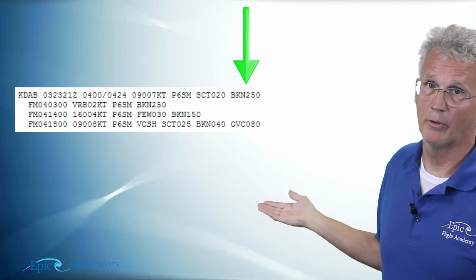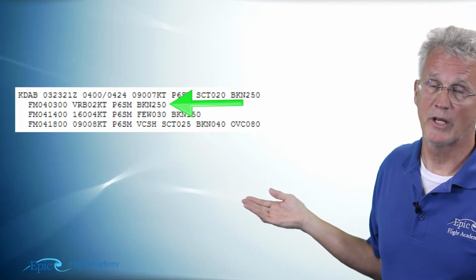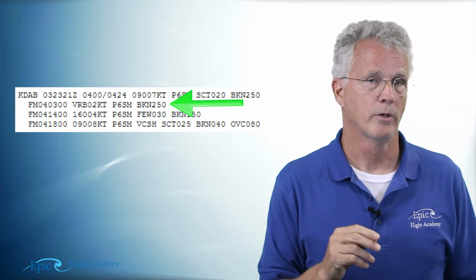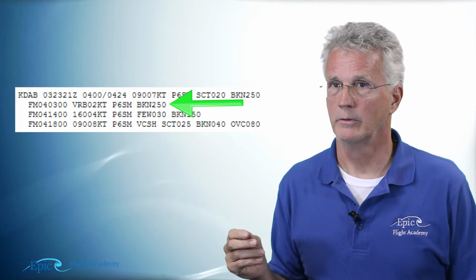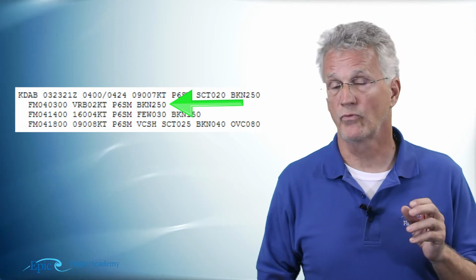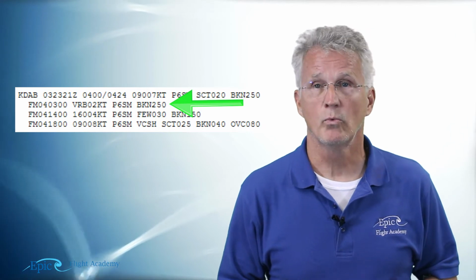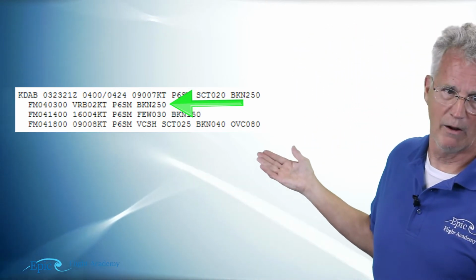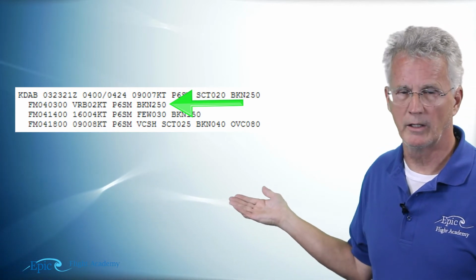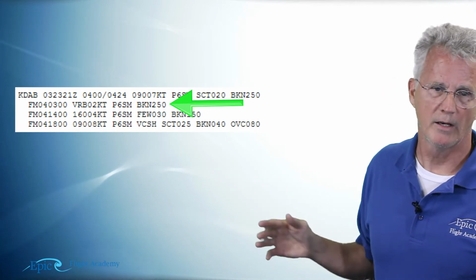So in our example, if you look at the next line down, it says FM, that's from 040300. 04 is the date, 0300 is the time. So from 0300, you can see that the winds are changing a little bit. They're now variable at about 2 knots. The visibility is still prevailing at 6. And that lower cloud deck is gone, and we just see that broken 250.